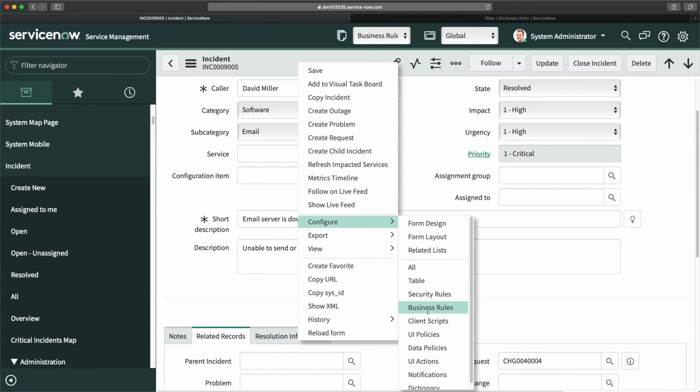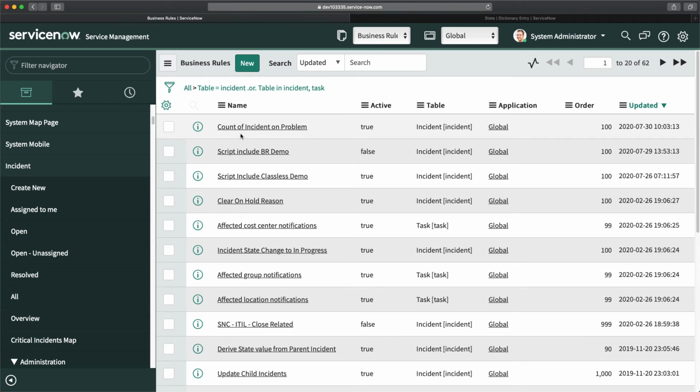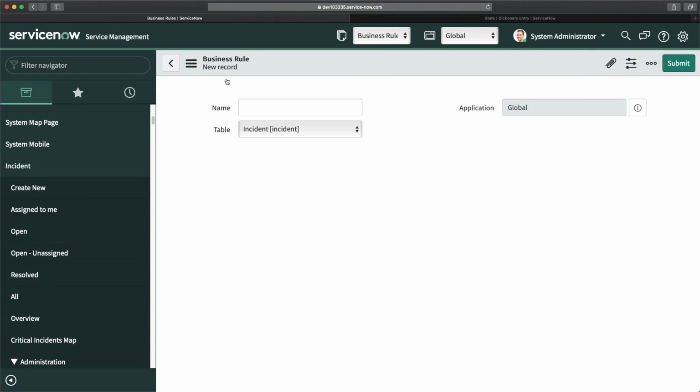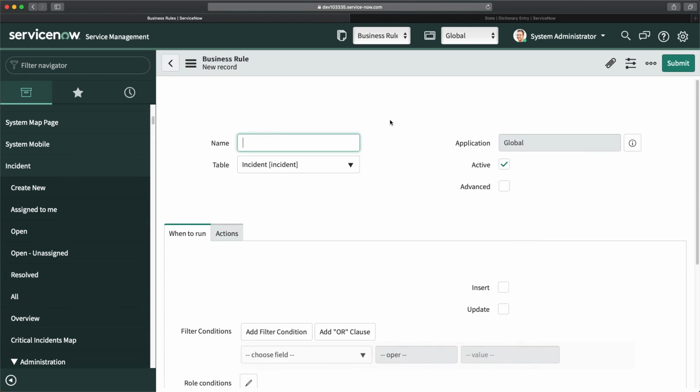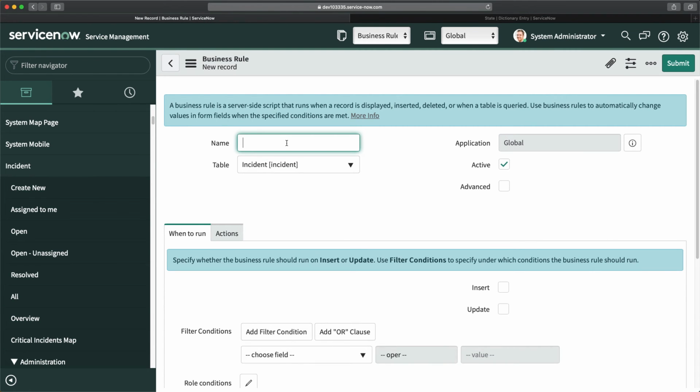I will directly go to business rule and click on new, and we will just mention here something about resolution if change is not closed.